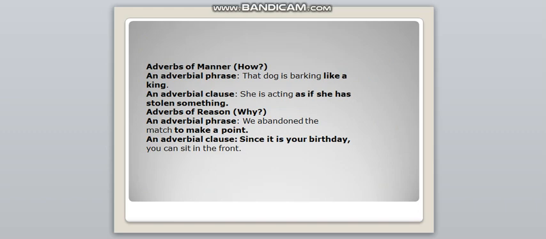Now, I hope all of you have understood very clearly about the phrase and clause and what is the difference between a phrase and a clause, children. Thank you.